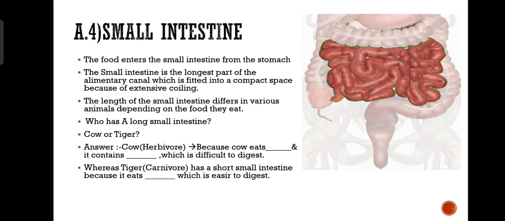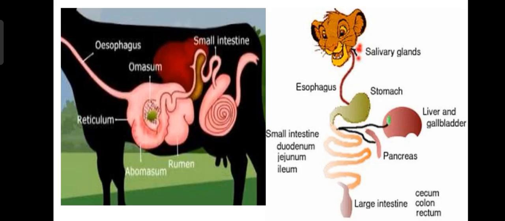It eats only grass, and grass contains cellulose, which is very difficult to digest. Whereas tiger is a carnivore. It has a short small intestine because it eats meat, and meat is very easier to digest. Can you see the diagrams there of the cow and the tiger? Tiger has a very small intestine, and cow has a very longer small intestine.